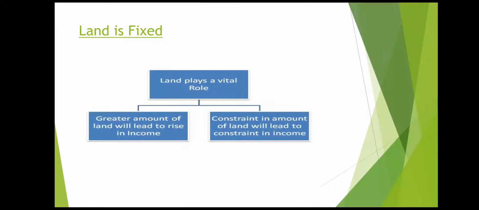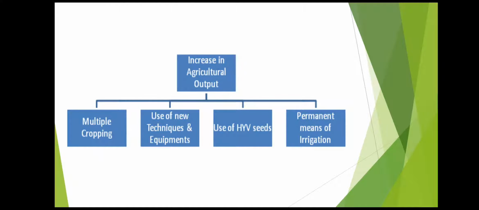Next, we studied about this topic, that is land is fixed, and land plays a very vital role in the lives of farmers. If there is greater amount of land that is present, their income will increase, but if there is a constraint in the amount of land, the income is limited, and as a result farmers try to grow as much as they can in that limited amount of land.